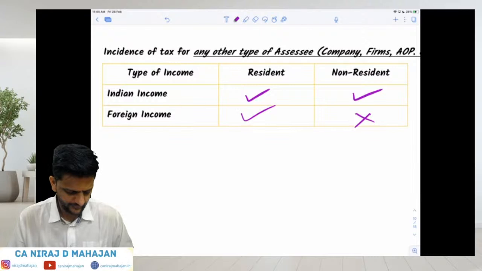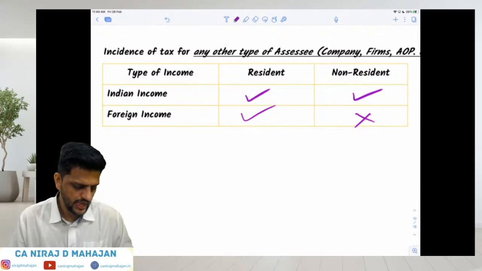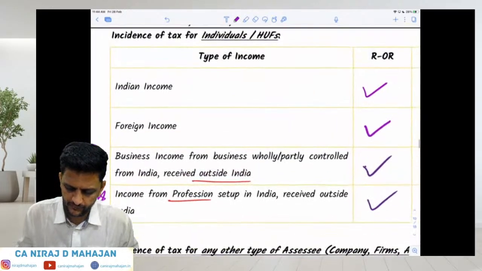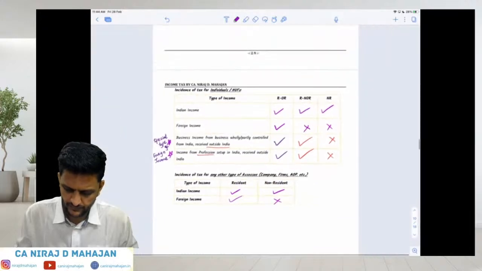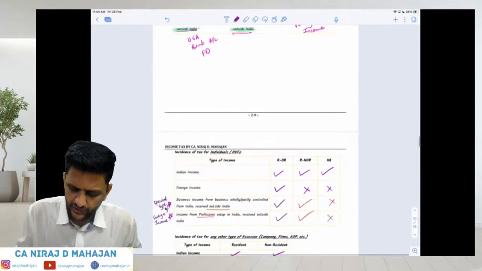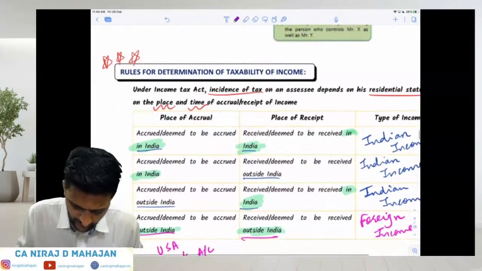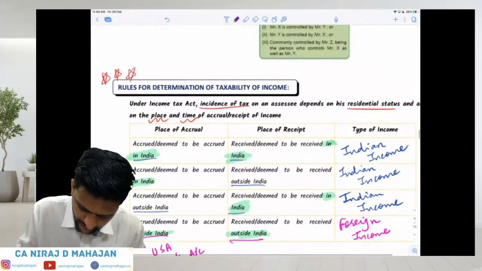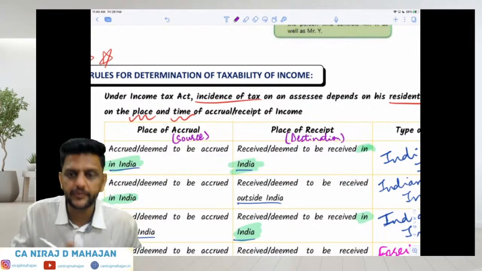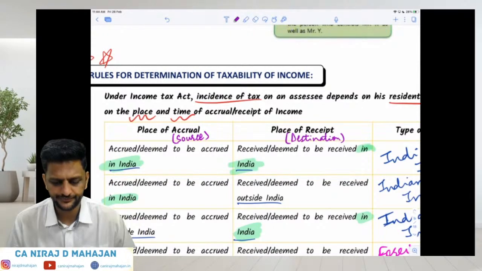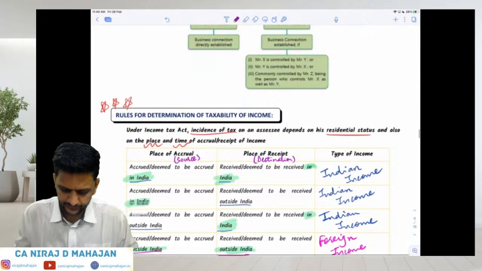Fine, everybody? So place of accrual is what, bachcho? The source of income. And this is what? The destination of income, or where it is utilized or received. Source and destination. Clear, everybody? Done? Okay. Good.